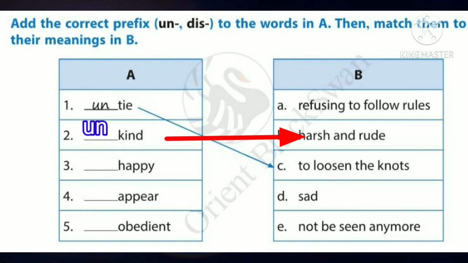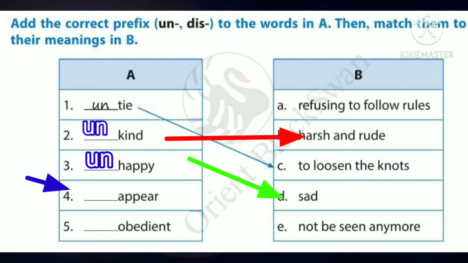Then column A, third question, dash happy. Dishappy or unhappy? Yes, unhappy. U-N-H-A-P-P-Y, unhappy. What's the meaning of unhappy? Not happy. So what is it here? Yeah, the answer is D, sad. Unhappy means sad. So match it.